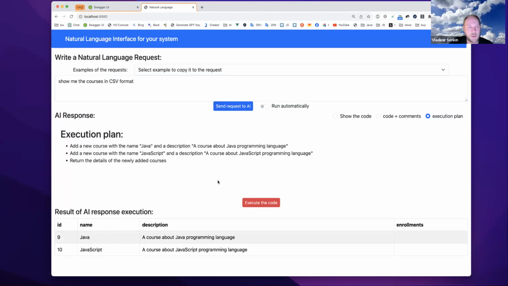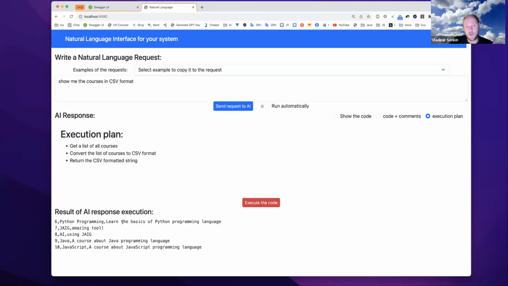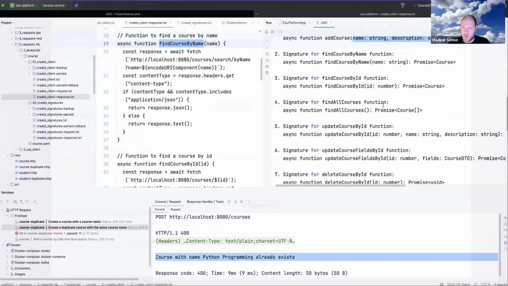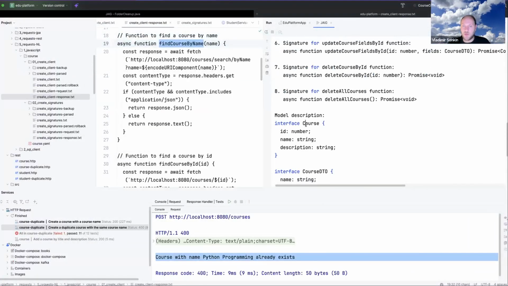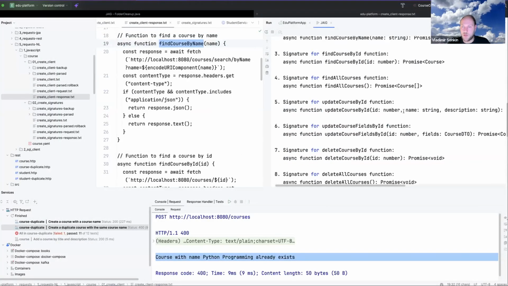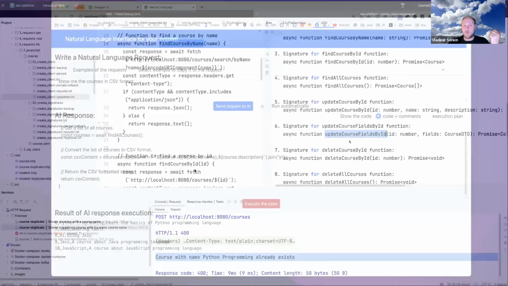I'm sending the request: get all courses, convert the list of courses to CSV, return CSV. Okay, here we go. This is the CSV format of the courses. So I can do many things, and it will be using my API, which we generated, with information about the course DTO used here with all the parameters, and all available functions, to be able to create the code.